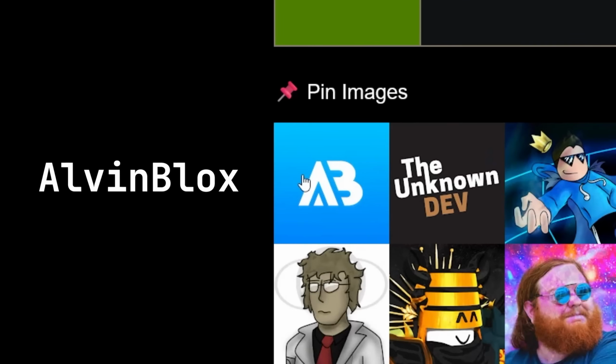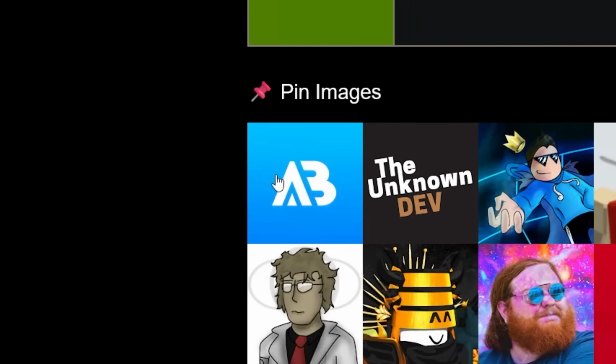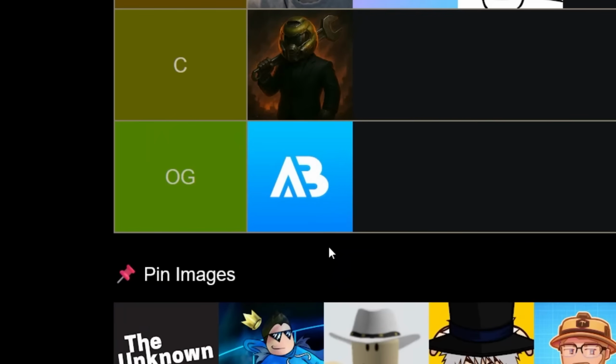Next up, we have AlvinBlox. Not much to say here. This is one of the OGs, but he has since disappeared from the Roblox development scene, and that's all I can really say. He's got a lot of history with Roblox scripting and Roblox scripting tutorials, so for that, he's just going to go in the OG tier, but he has since just disappeared from Roblox development. We haven't seen him since.